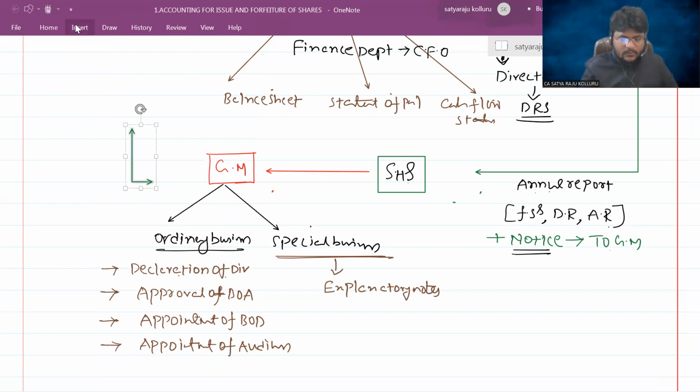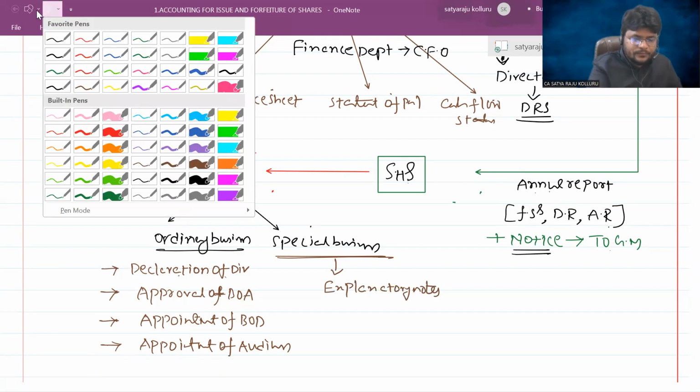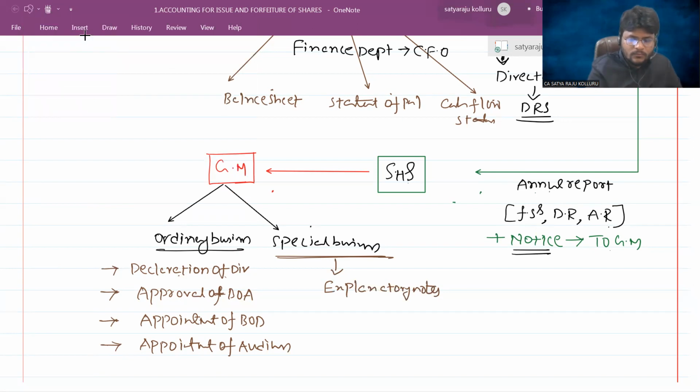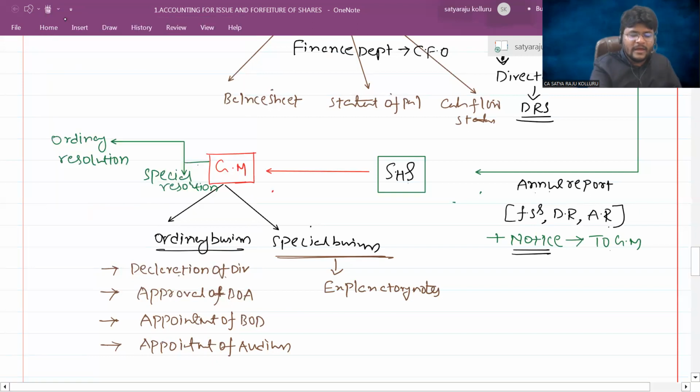Shareholders approve in two different manners: one is through ordinary resolution, or through special resolution. Ordinary resolution means out of the existing shareholders, greater than 50% should approve.